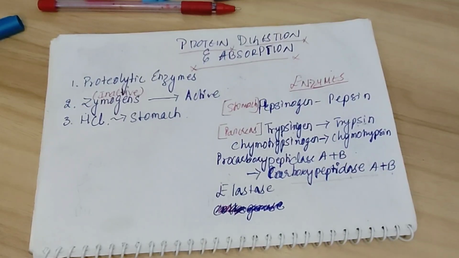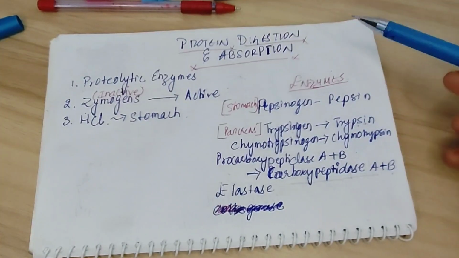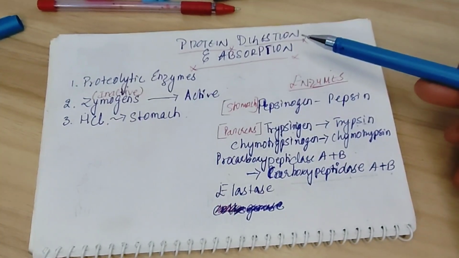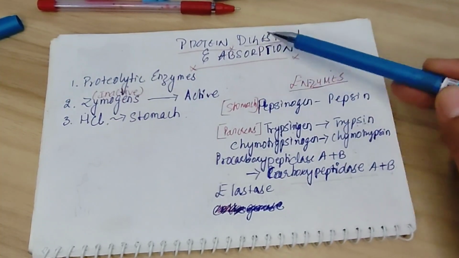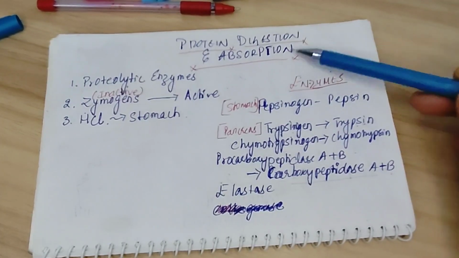Hello, everybody. Have you ever wondered what happens to proteins that we consume in the form of milk or eggs, dal, or meat for that matter? So, in today's video, we will try and understand what happens to these proteins, that is, how these proteins are digested in our human system.